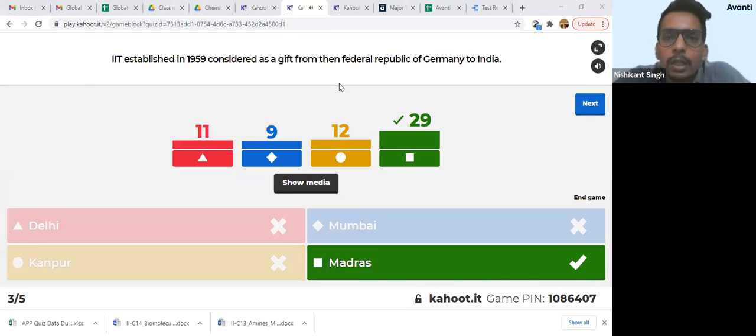Right. Your answer is Madras. The image was useful because the deers are found in IIT Madras. If you go to their campus, you'll feel like there is a lot of greenery, jungle area there. So you'll find a lot of deers on the roads in the campus.